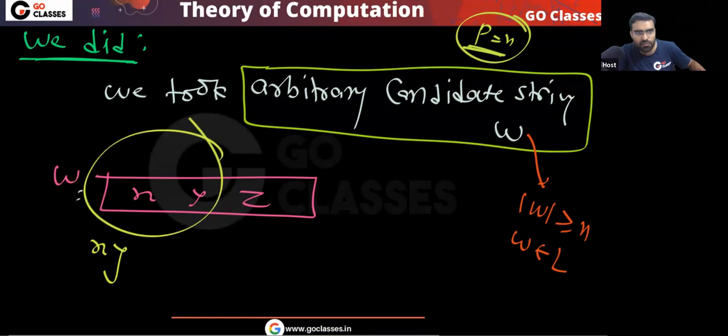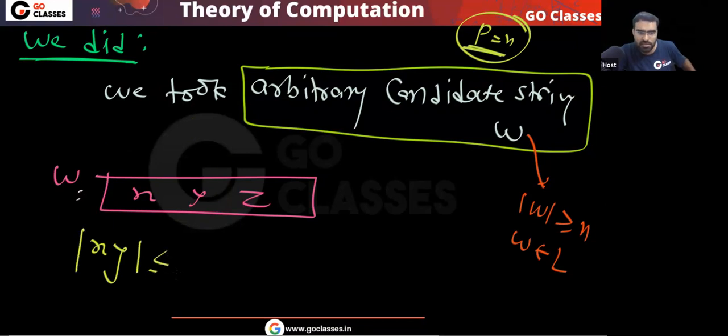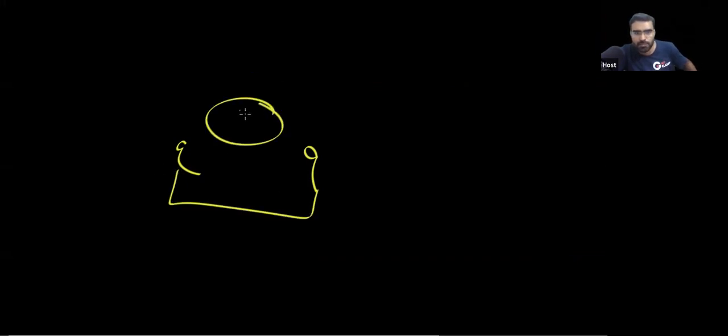And we have seen this Y is non-empty. Why? Because if the state is repeating, can it be empty? This part we are calling Y, and definitely this is non-empty.